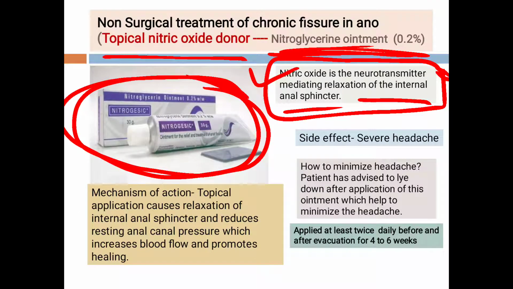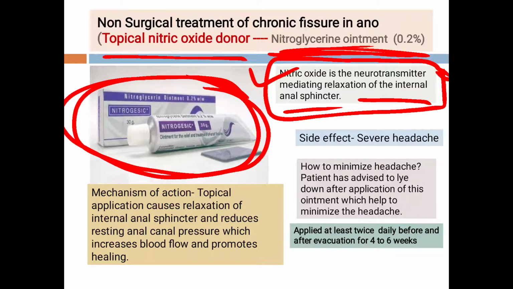So if you go through the books, it has been mentioned as NANC. NANC means non-adrenergic and non-cholinergic. So there is no release of adrenaline, no release of acetylcholine. So there is a release of nitric oxide, which is a neurotransmitter, and it causes the relaxation of the internal sphincter. So students, how does it act?